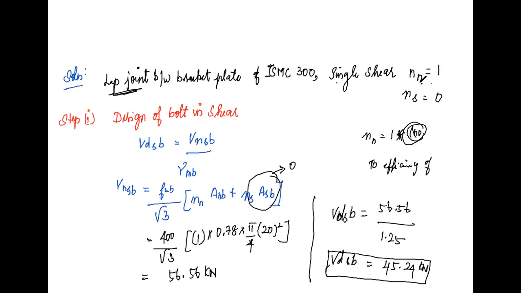Remember that Nn is equal to 1. We should not multiply this 1 with the number of bolts. This is done only to calculate the efficiency of the joint. Because efficiency is calculated for each number of bolts, so we multiply by the number of bolts. But here we have to calculate only the load acting on it. So don't multiply Nn equal to 1 with the number of bolts, keep it as 1. Okay, next.